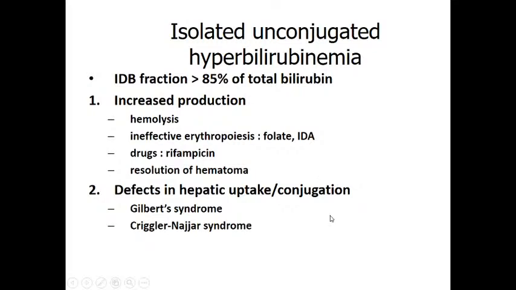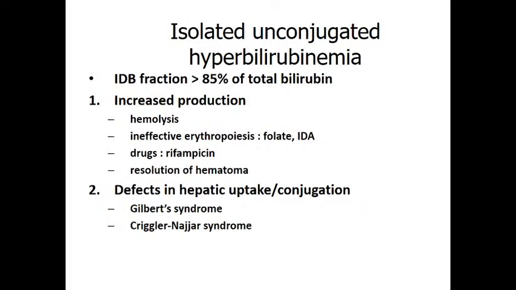Okay, one enzyme is there, glucuronide transferase. Suppose that enzyme is defective, what will happen? Unconjugated bilirubin cannot be converted to conjugated bilirubin. That leads to increased bilirubin levels. So only unconjugated bilirubin levels are increased in your blood, and that is known as unconjugated hyperbilirubinemia.